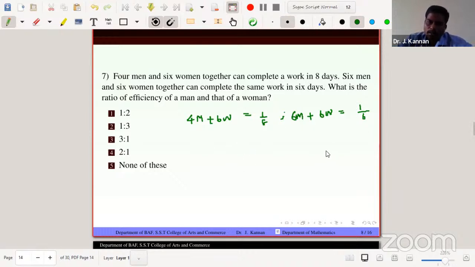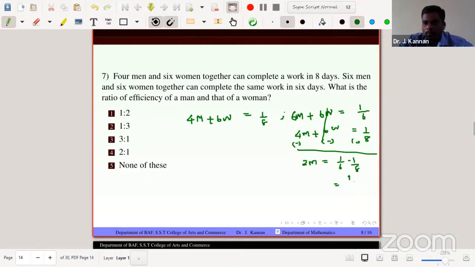So how to conclude that? The simple way is just finding M and W. So cancelling, just subtracting the first from the second. So 4M plus 6W equals 1 by 8, therefore 6W cancels. So just subtracting, 2M equals 1 by 6 minus 1 by 8. The LCM is 24, so 4 minus 3, so 1 by 24. So 2M equals 1 by 24, M equals 1 by 48.